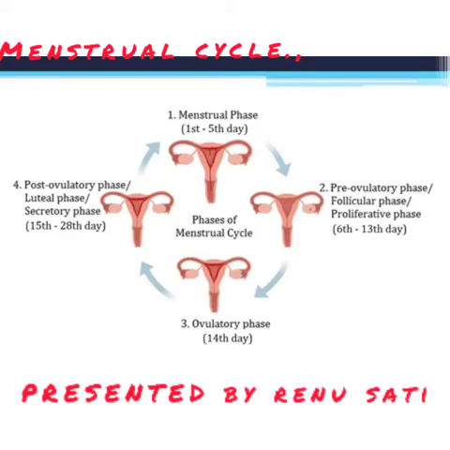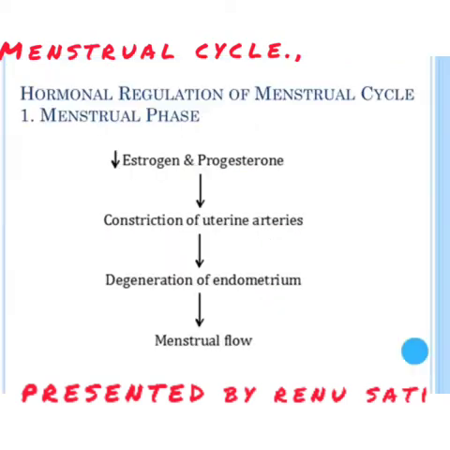So this menstrual cycle is divided into four parts: menstrual phase, pre-ovulatory phase, ovulatory phase and post-ovulatory phase. From day 1 to day 28 it is considered, but it may change in different females.